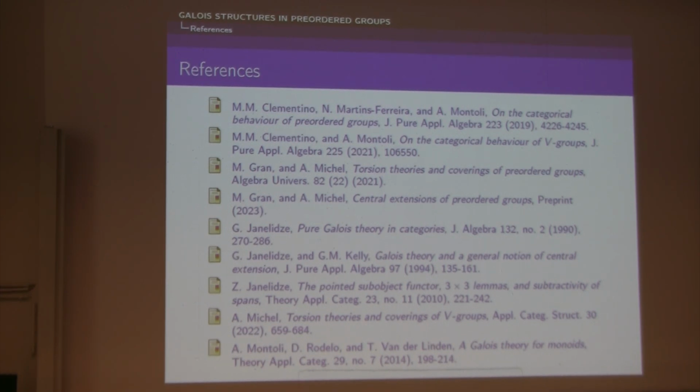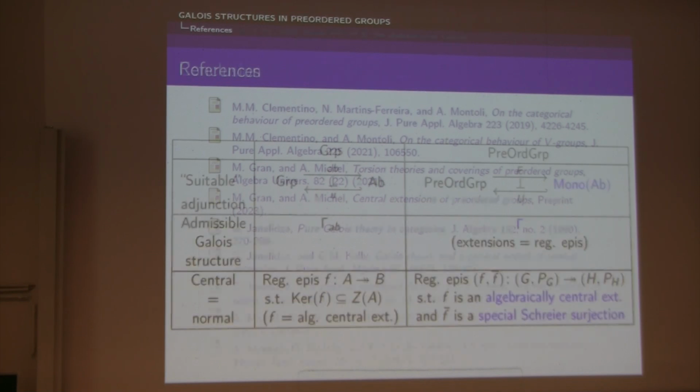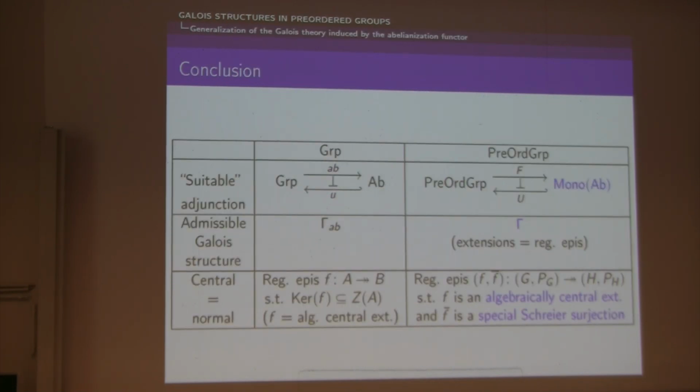Please. So how do you see this work continuing? Are you looking for more Galois structures? What I intend to do is to then compute the fundamental group on the basis of this description. And also maybe to see if this part of the talk can be generalized to V groups. Because the first Galois structure has been generalized to V groups, this one not. So maybe it would be representative to see if it's possible.